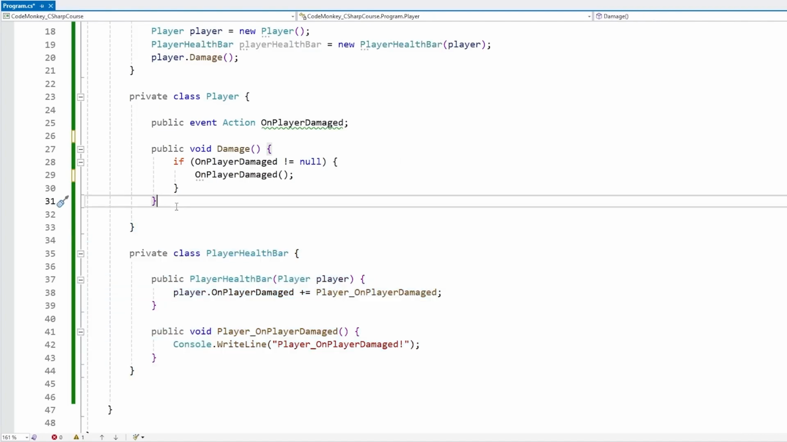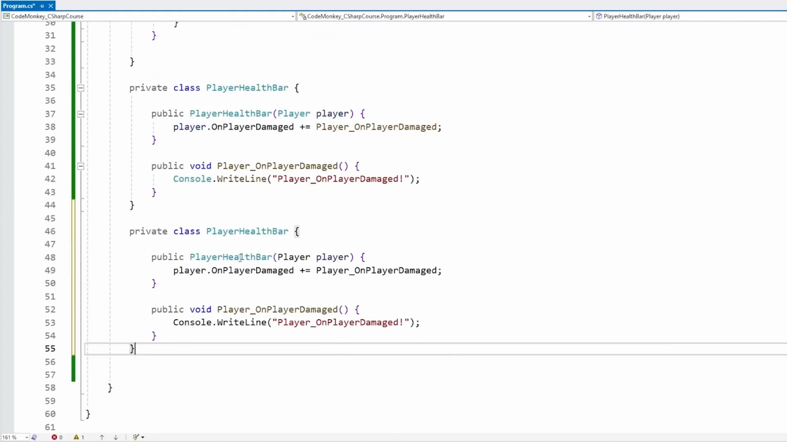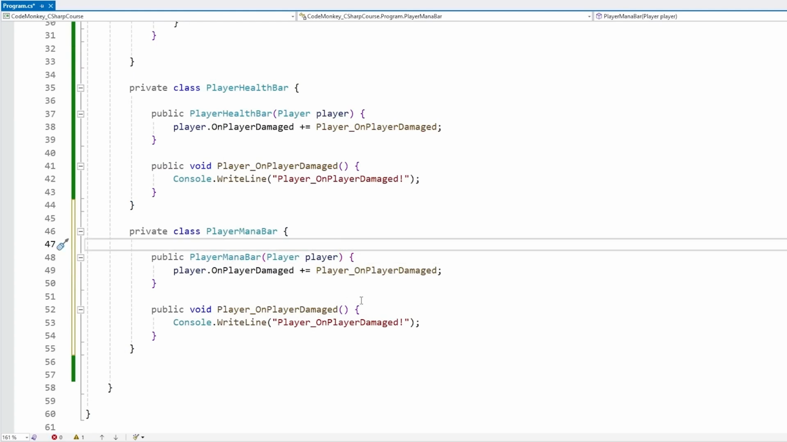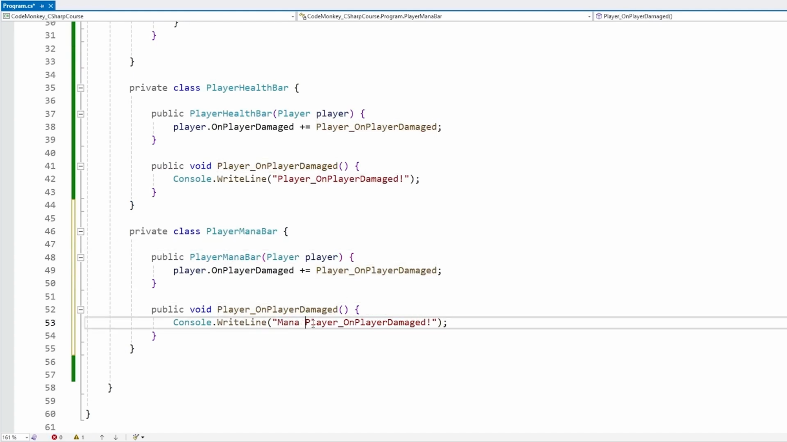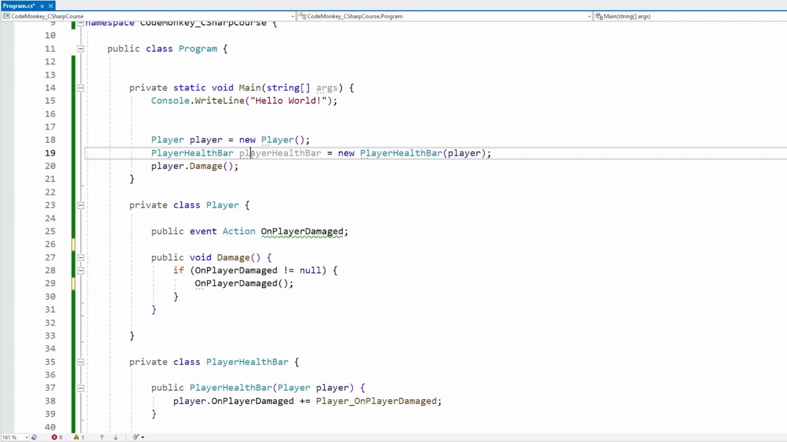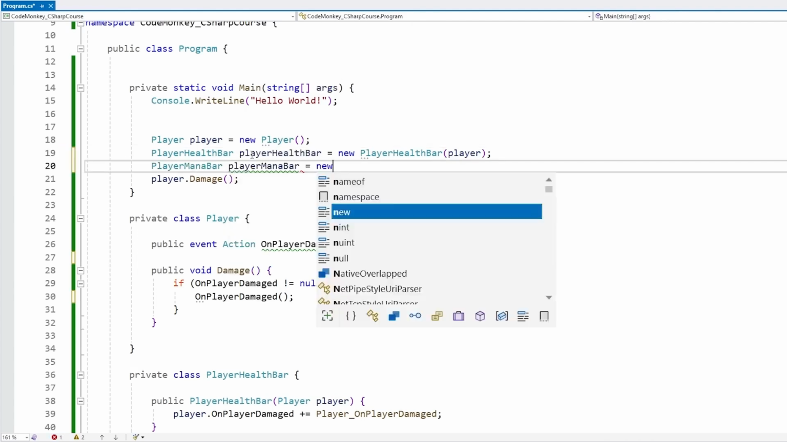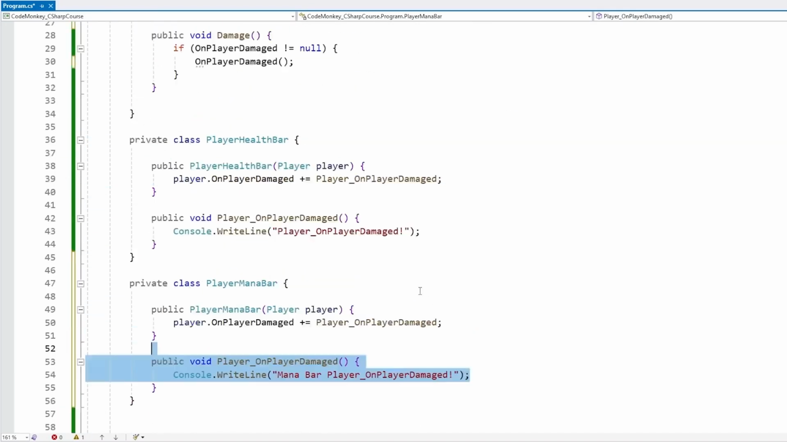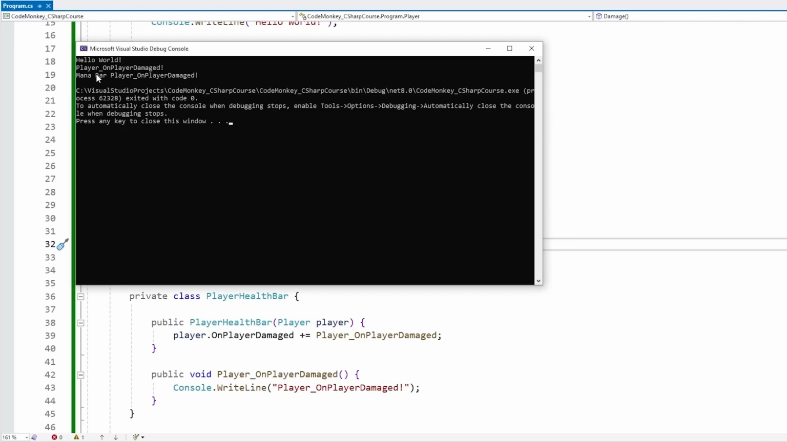Then one important thing about events is how multiple classes can listen to one event. For example, if over here I make another one, let's make this a mana bar. So do it pretty much the same, and over here let's say mana bar something. And then up here, if we construct a new one of this type, then now we have two listeners to this event. So when this fires, it is actually going to run both of these listeners. And there it is, both of them did run. So events can be listened to by multiple listeners.